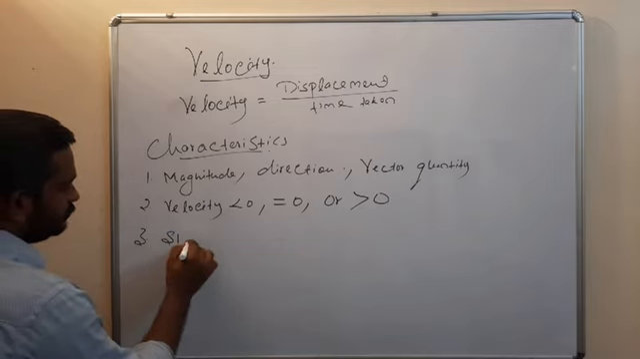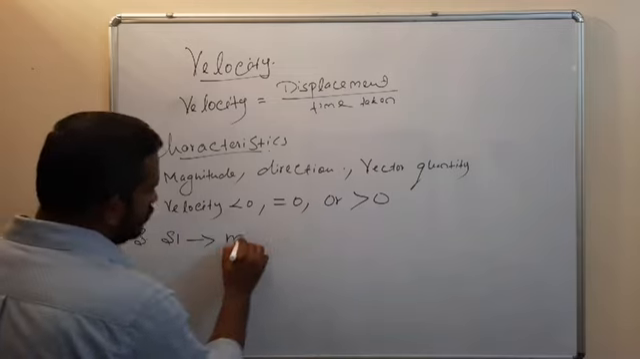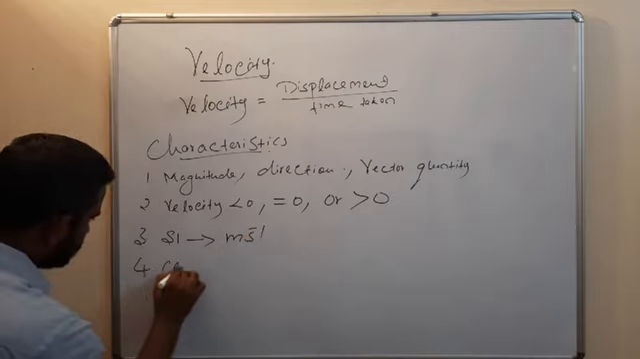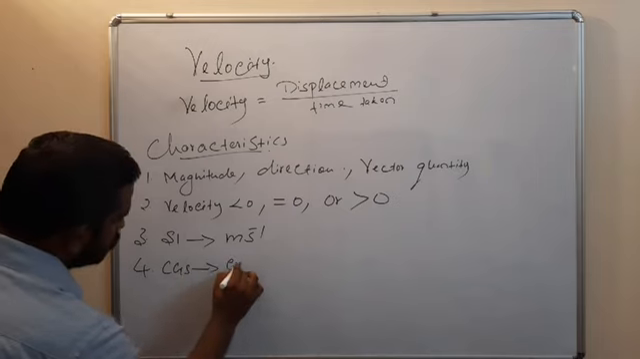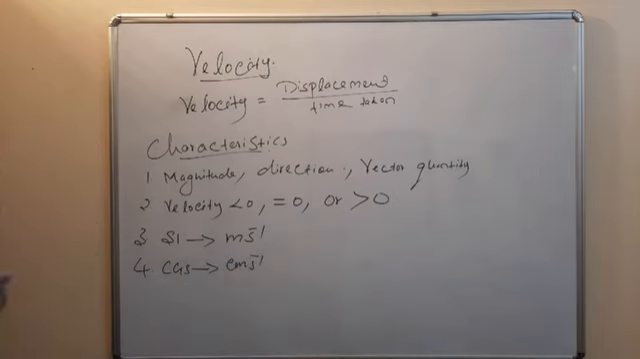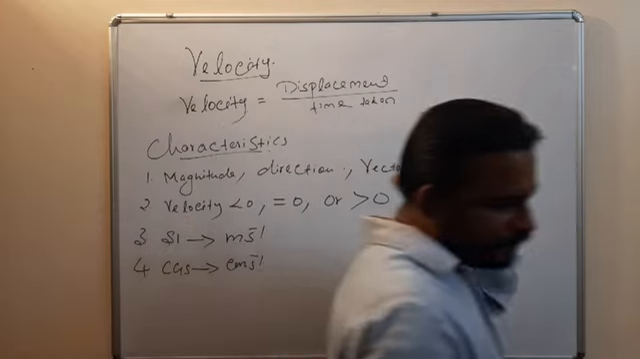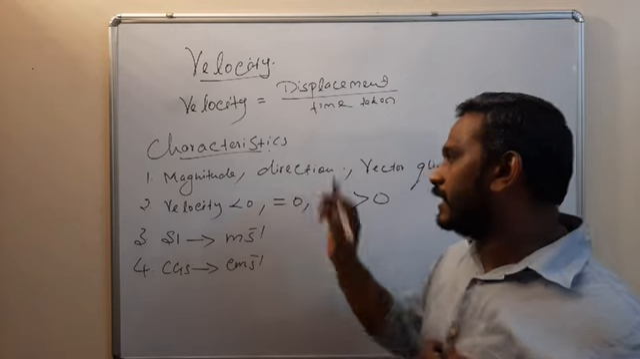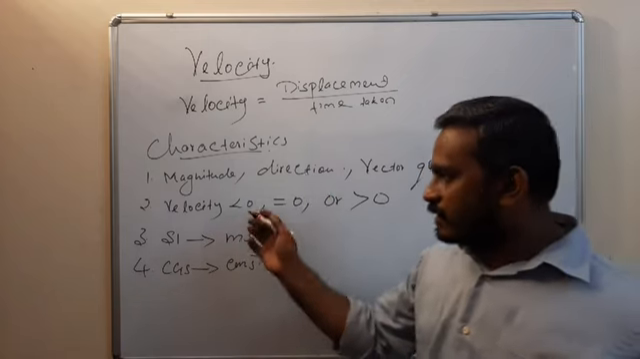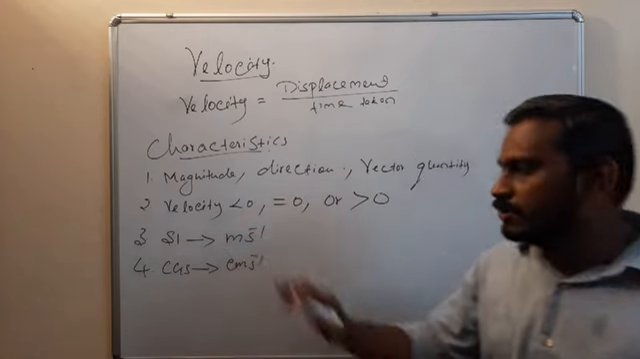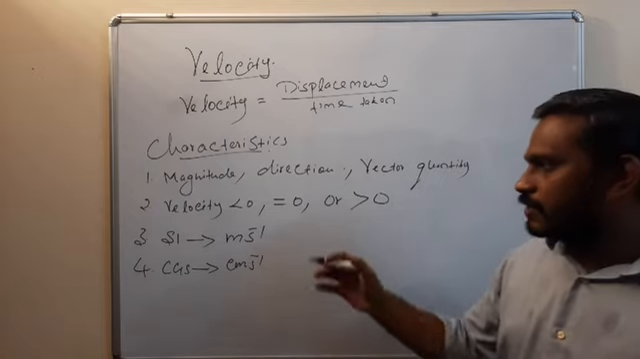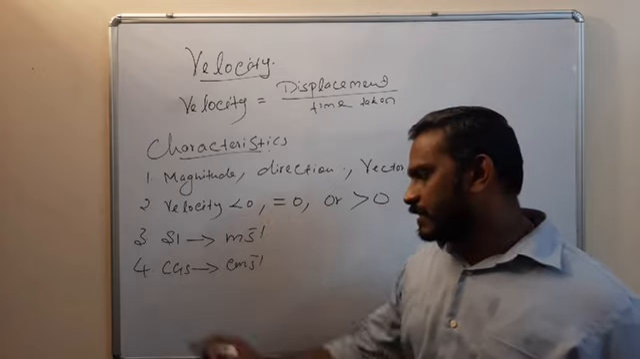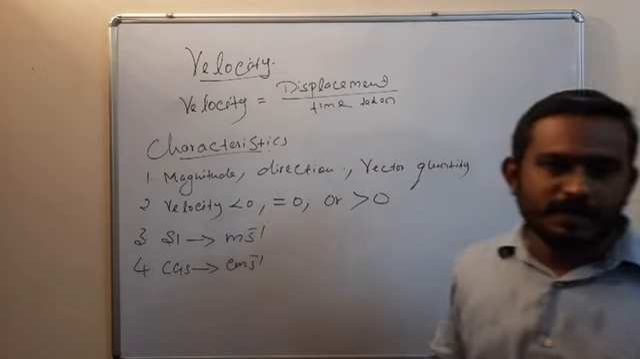SI unit: meter per second. CGS unit: centimeter per second. So these are the characteristics of velocity. Velocity has a magnitude and direction, so it is a vector quantity. Velocity may be negative, equal to 0, or greater than 0. SI unit is meter per second, CGS unit is centimeter per second.